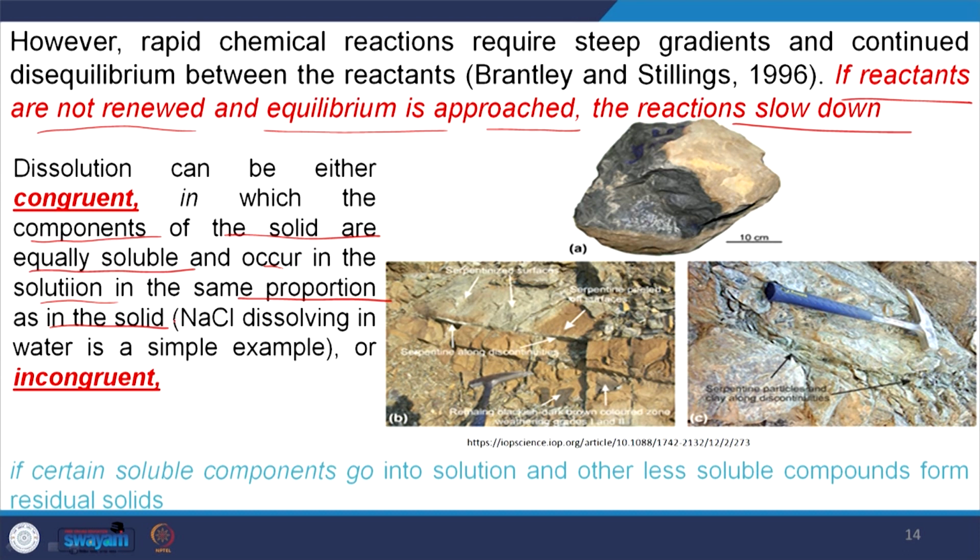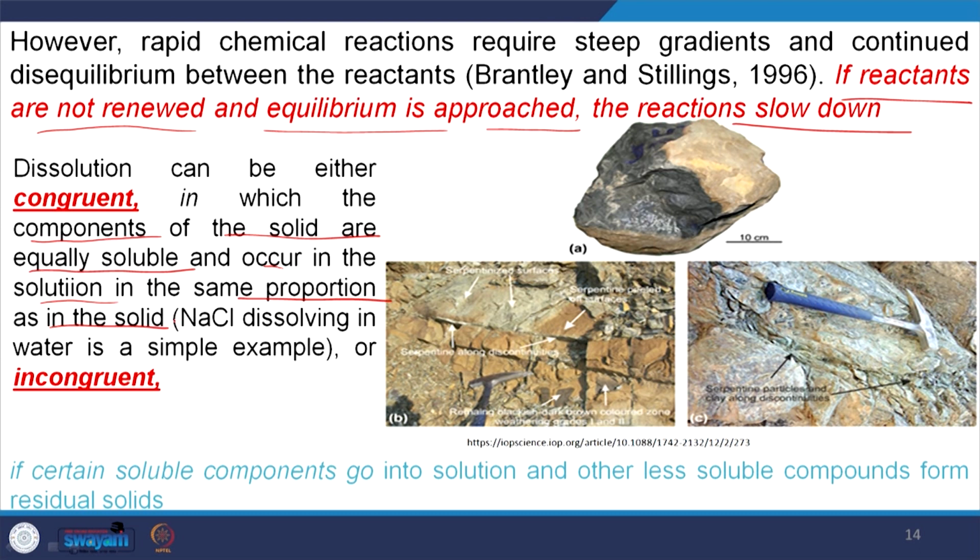Generally, due to this residual weathering, incongruent chemical reaction, we are able to extract some valuable minerals nowadays. The best example is bauxite. This is due to residual chemical reaction, residual weathering, the residual product is bauxite.